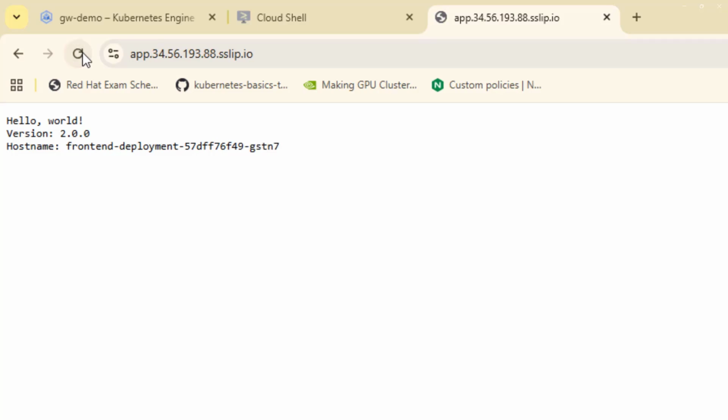That traffic split is not random. It's not happening in the browser and it's not handled by the application. It's handled by the gateway. This is progressive delivery without introducing new moving parts. If this feels like magic, don't worry, we will rewind it.